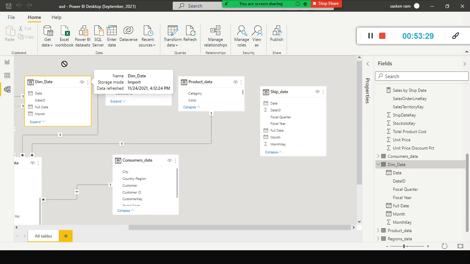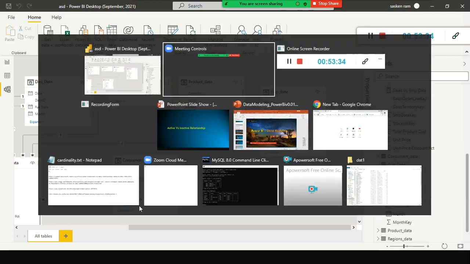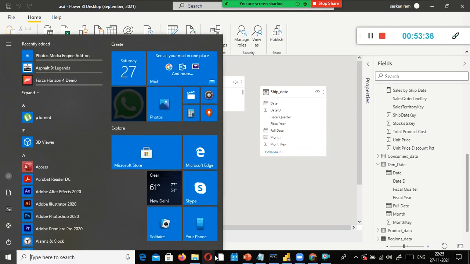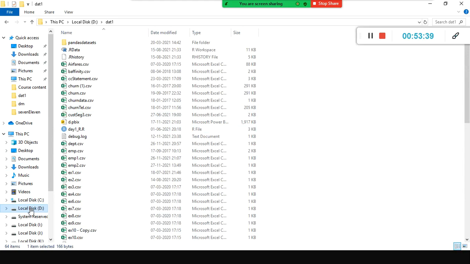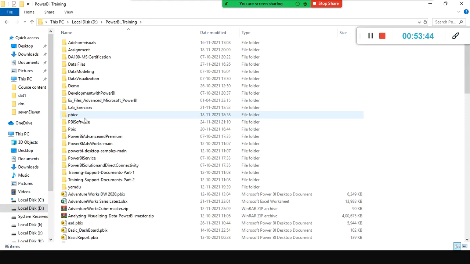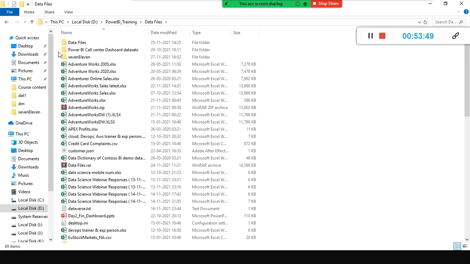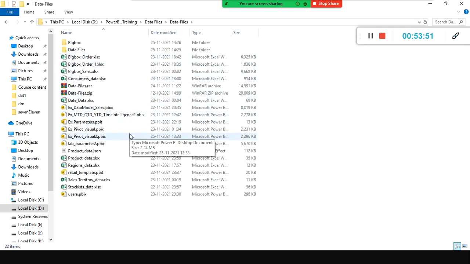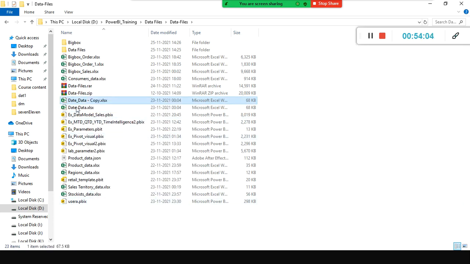Okay. So what I did here was, we have a date table, right? I shared all the data files with you already. In Power BI training, here I have something called data files, and I have another data files here. Dim date. So this is my date data. It's nothing but I renamed it dim date, right? So what I do is I just simply copy paste the same date table.